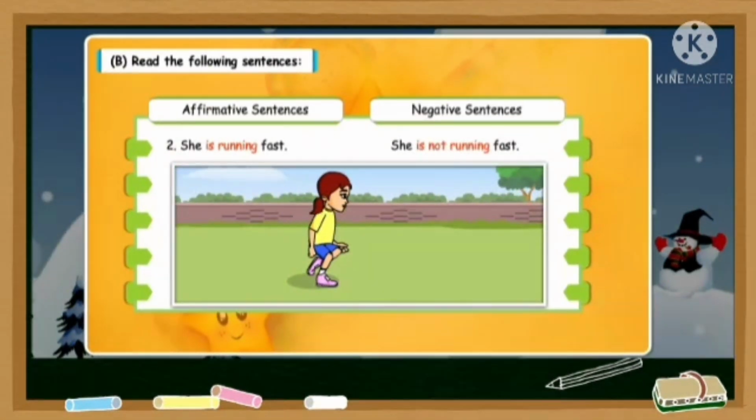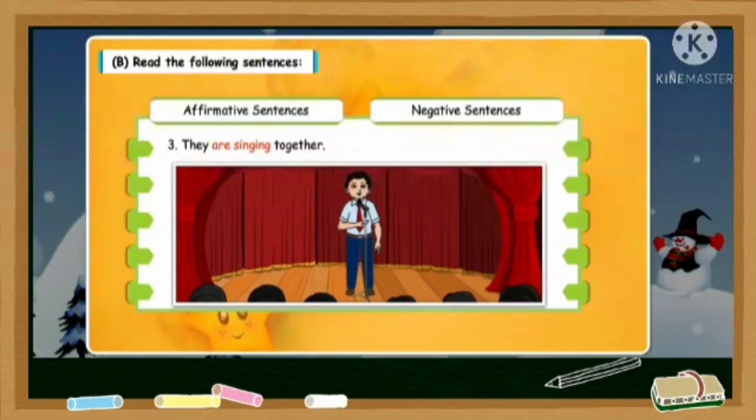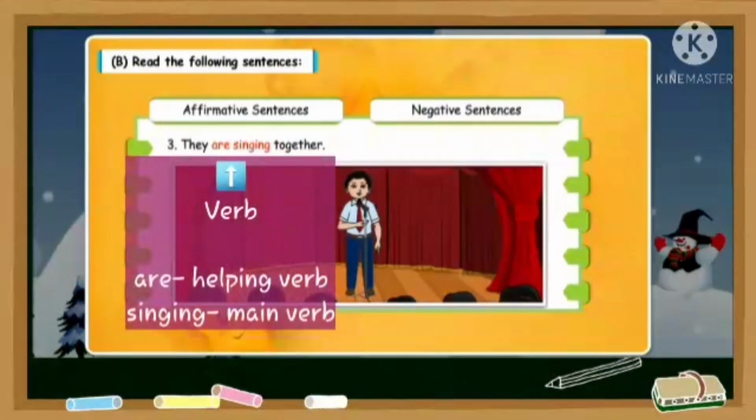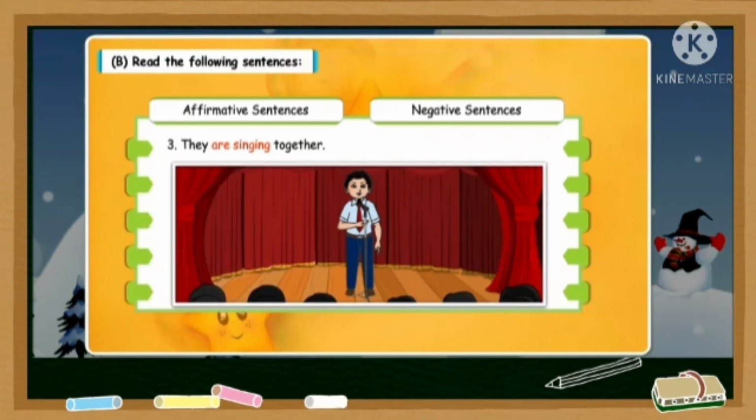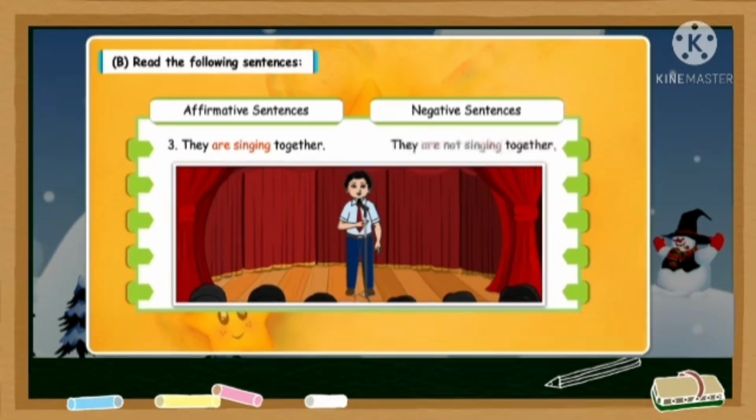Again, in between the helping verb and the main verb, you added not to make it a negative sentence. Third, they are singing together. Are singing is the verb. So what do we do? We add a not in between the helping verb and the main verb. So it will become they are not singing together.